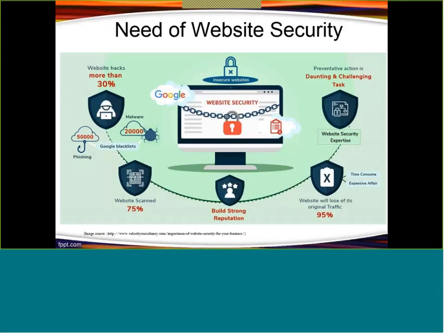They have to submit one by one for each and every application running on that server. They have to submit a report to the search engine that my website is now secure, this application is secure. They again analyze your servers and their applications for security risks, and if any of the applications running on that server are vulnerable, they are not going to put you in the whitelist, right? So they have to submit this report individually for each application. So it is a very daunting and challenging task to get the website out of the blacklist, right?